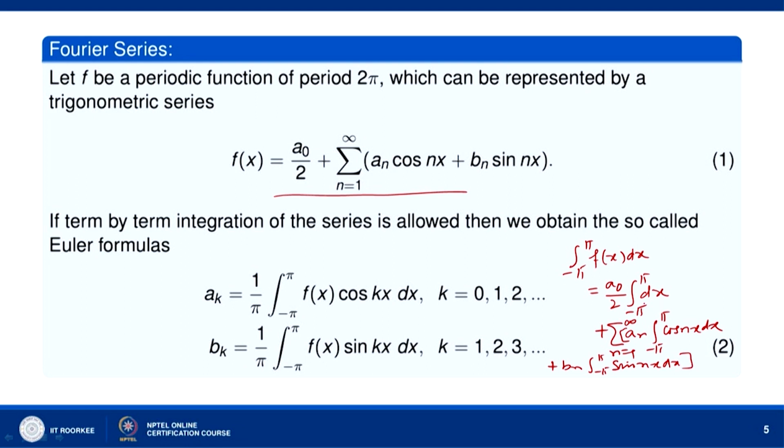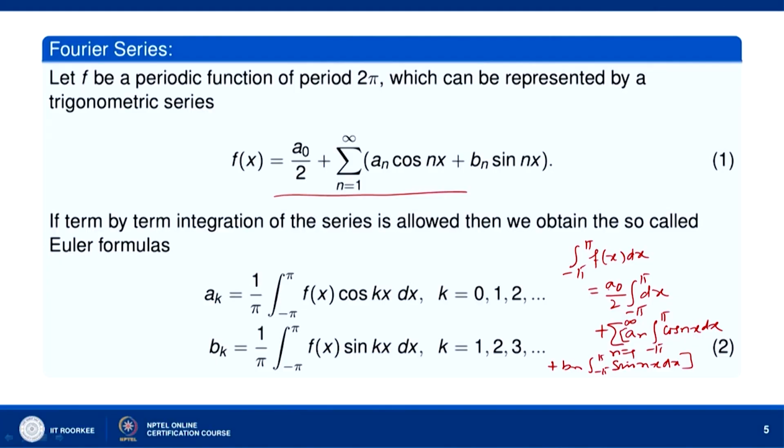Now, the integral over minus pi to pi of dx will be equal to 2 pi, while the integral over minus pi to pi of cos nx dx is 0 and the integral over minus pi to pi of sin nx dx is also 0. The integral of sin nx is 0 because sin nx is an odd function of x, and the integral over minus pi to pi of f(x) dx is 0 if f(x) is an odd function. The integral of cos nx dx is 0 because the integral of cos nx is sin nx over n, and its value at pi and minus pi is 0.